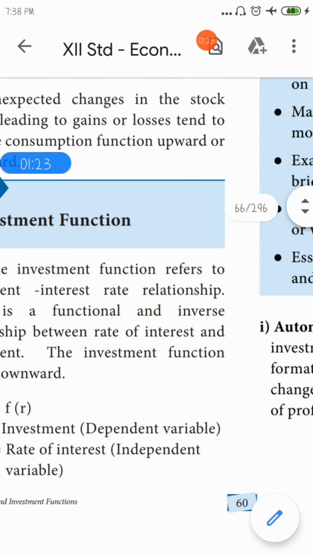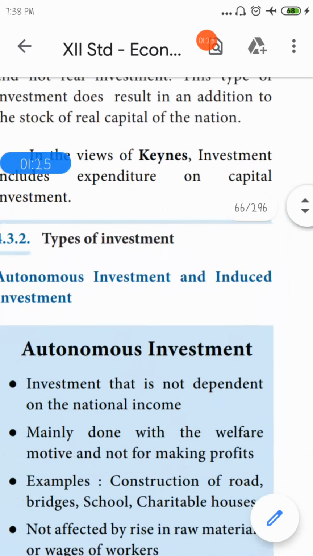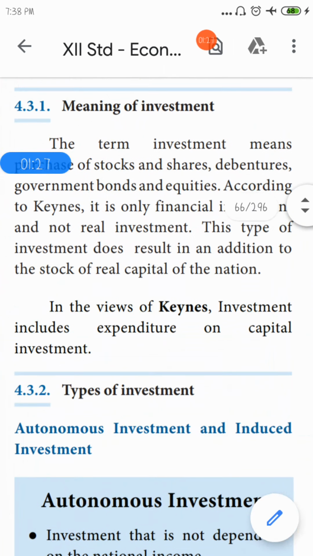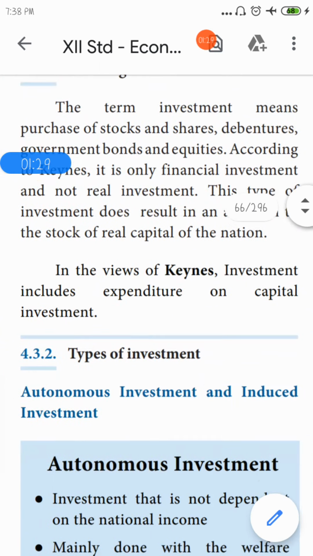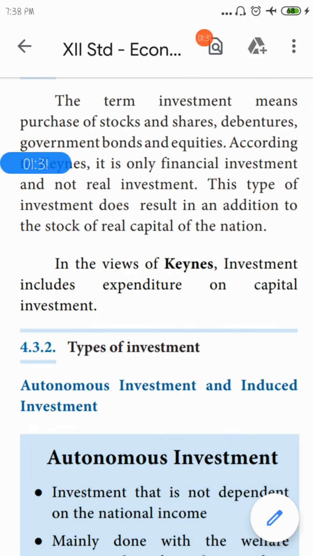Okay, now let us see the meaning of investment. The term investment means purchase of stocks. That is, buying shares, debentures, government bonds and equities.